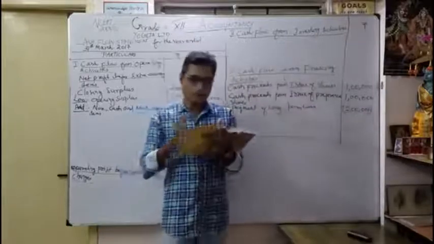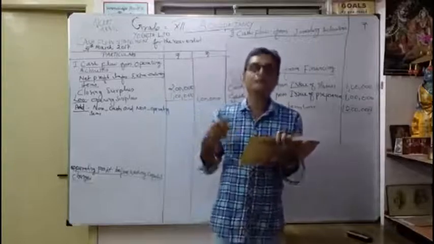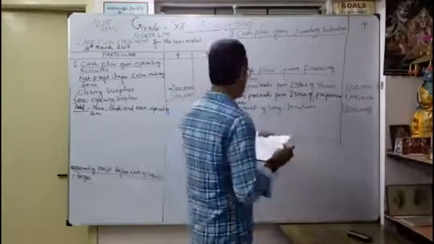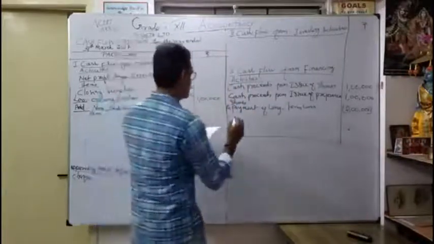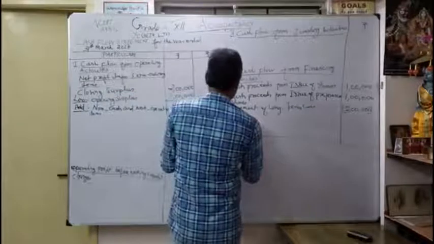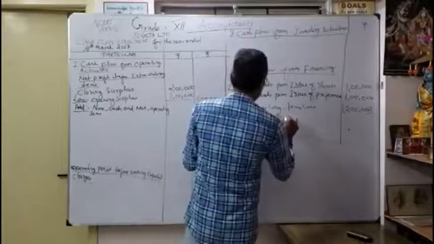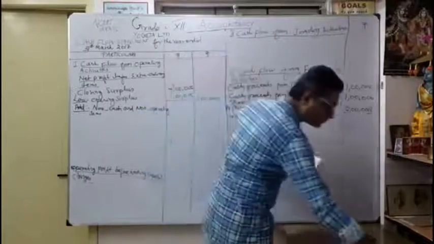Then loan from Rahul. Now what happened? 2016 20,000 become 1,50,000. That means what? You got loan from Rahul. Similarly, here you got money, cash inflow. So I will write loan from Rahul.